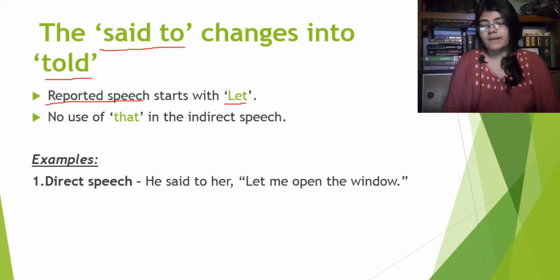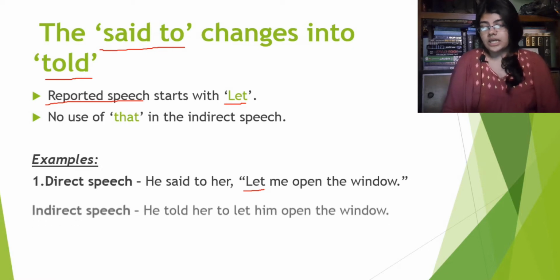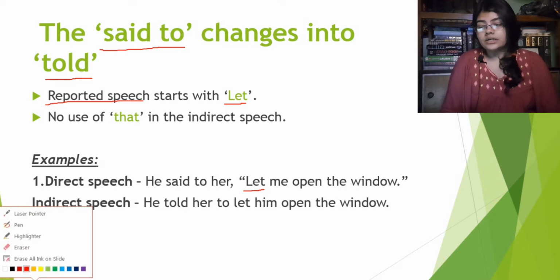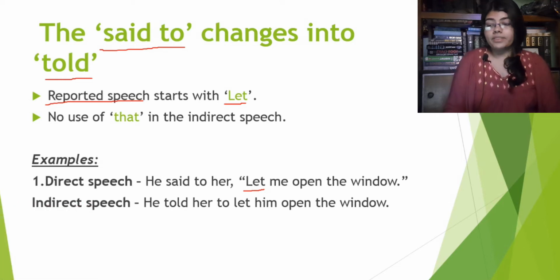Here in the example, we can see 'let me open the window'. The reported speech starts with 'let', right? So in this case, 'said to' is changed into 'told'. The indirect speech for this one is: he told her to let him open the window. Now, let me tell you what is happening here.